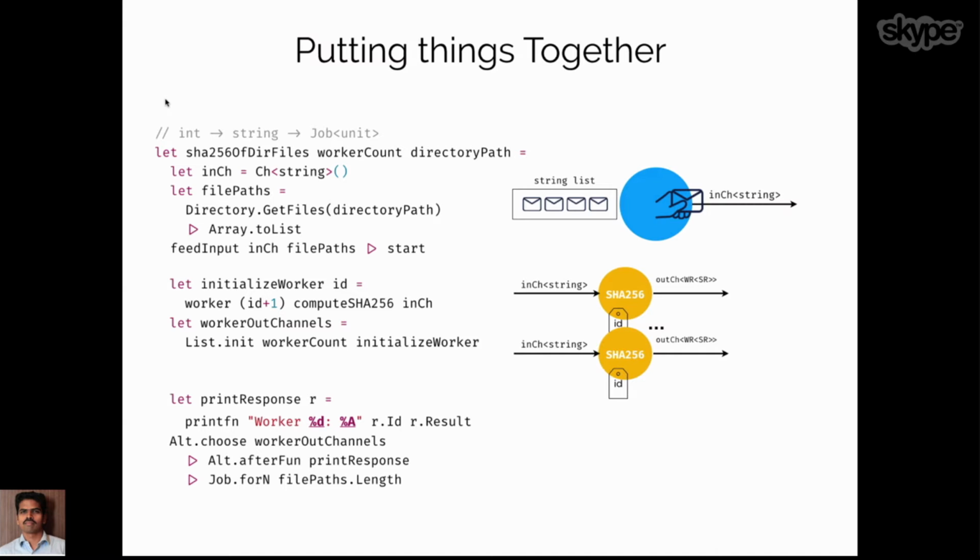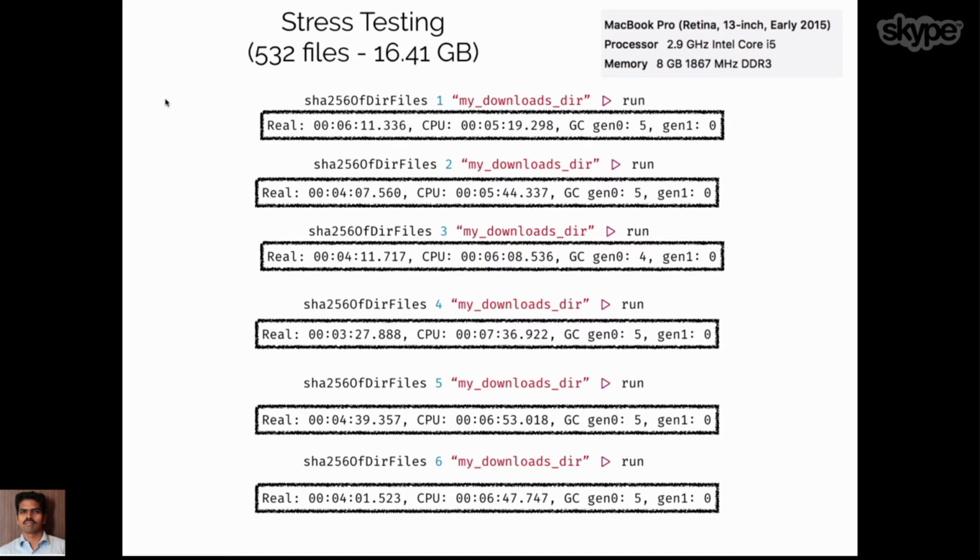So what we are doing here is choosing between all those channels, and whichever comes first, we print its response. And we are going to execute the job for all the file paths. And this is the result of those functions when we execute against my downloads directory. My downloads directory was pretty big, with some 16 to 41 GB of data of various file sizes. And my configuration is right on top of the slides.